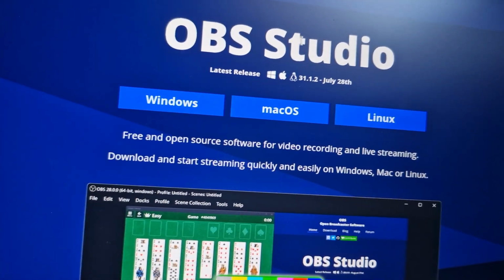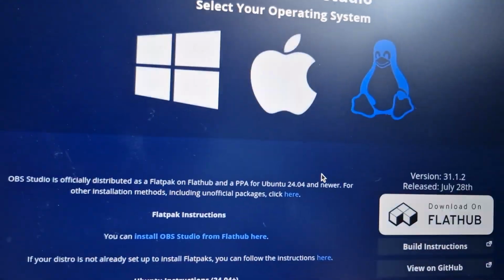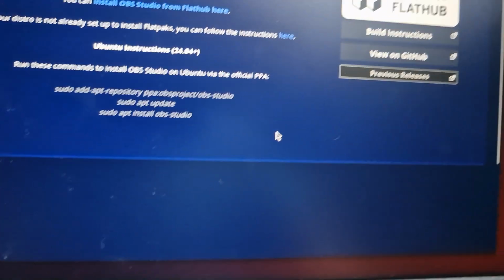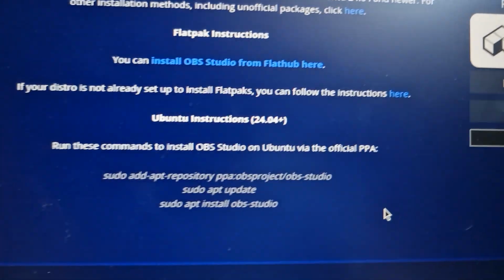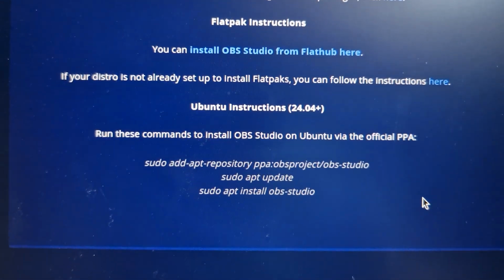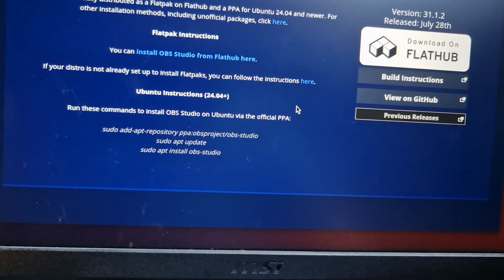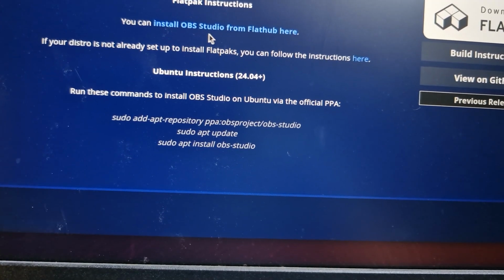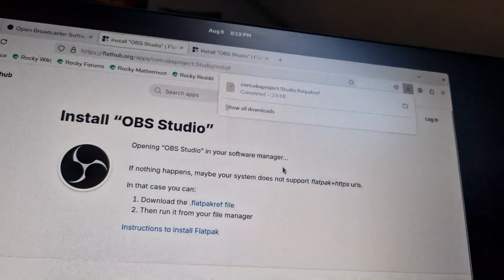Alright, so here I have Windows user problem number 1. I'm trying to install OBS Studio. So I click on Linux, of course. And then I'm greeted with Flathub or Ubuntu instructions. I'm on Rocky Linux. It's Red Hat based, so it shouldn't be Ubuntu. But Flatpak, if I click on that, it downloads a file. Let's see if that works.